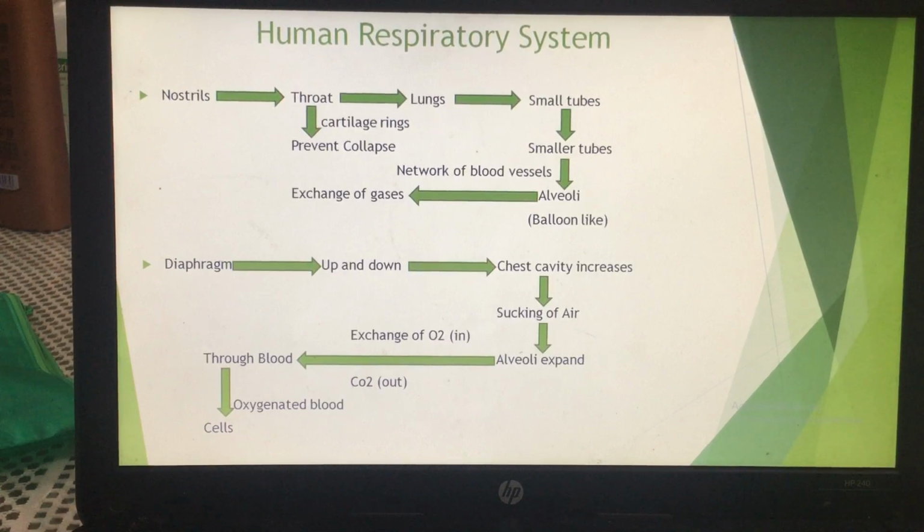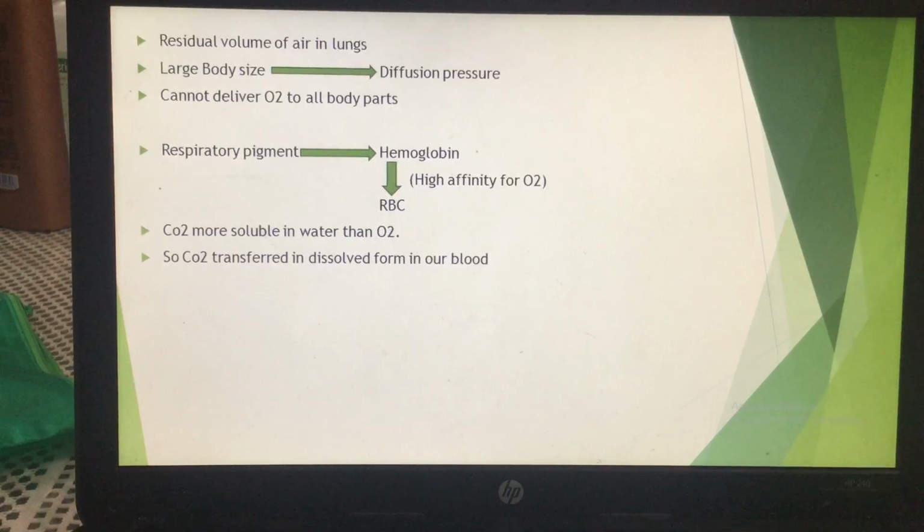If the food material, that is glucose, is present, the food gets oxidized to give rise to energy as well as the waste material.